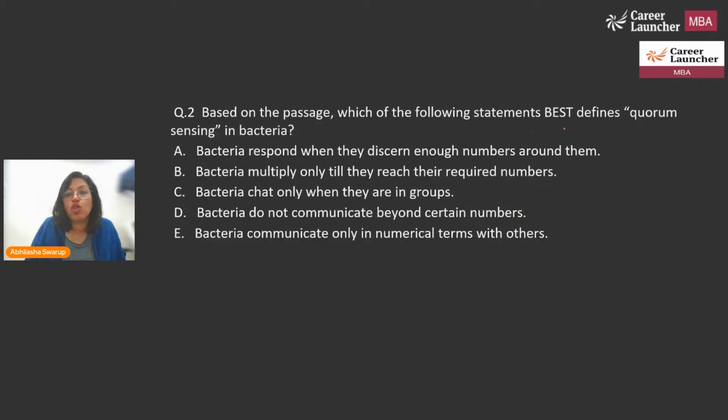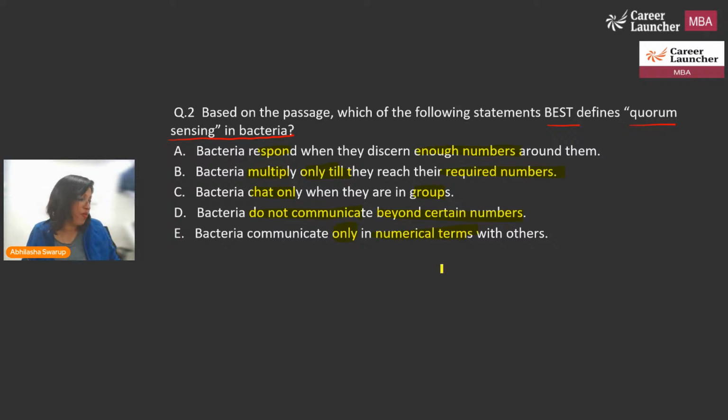Based on the passage, which of the statements best defines quorum sensing in bacteria? So, what is quorum sensing? Let's try and find out. Bacteria respond when they discern enough numbers around them. They multiply only till they reach their required numbers. They chat, okay, very interesting, only when they're in groups. They do not communicate beyond certain numbers. So, if let's say X is a number, then beyond that they will not communicate. Or they communicate only in numerical terms with others. Which of these is valid?